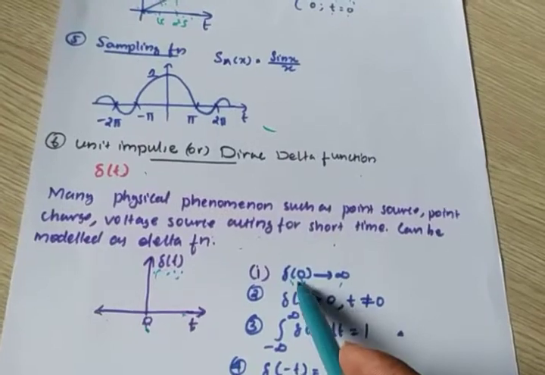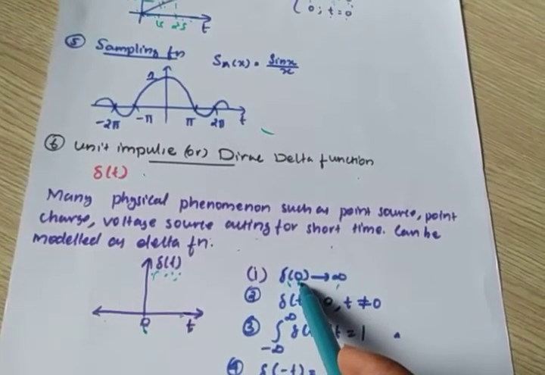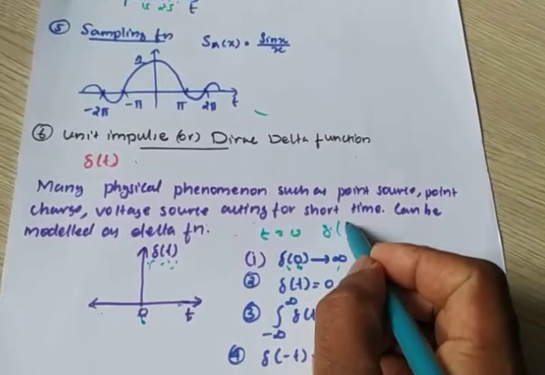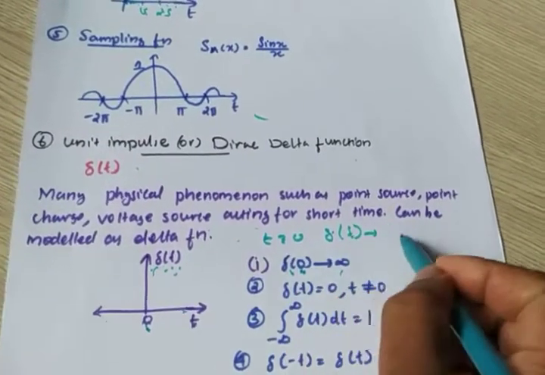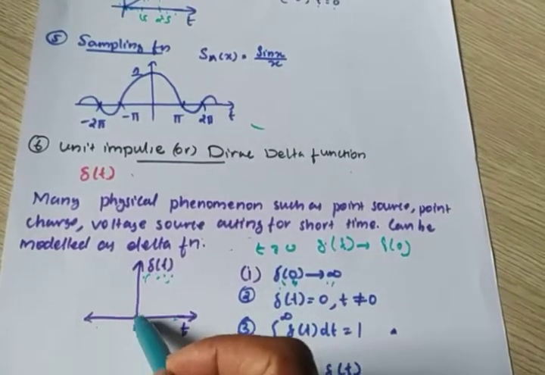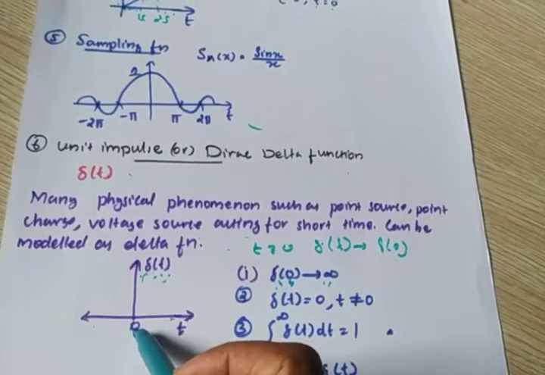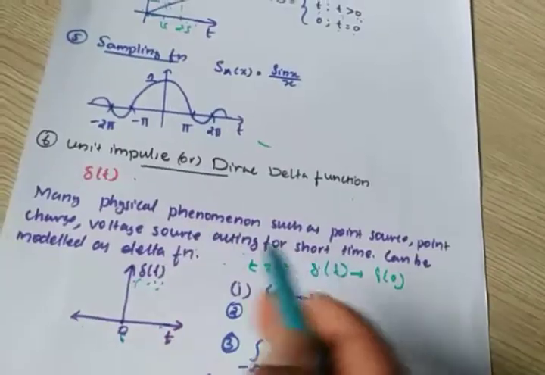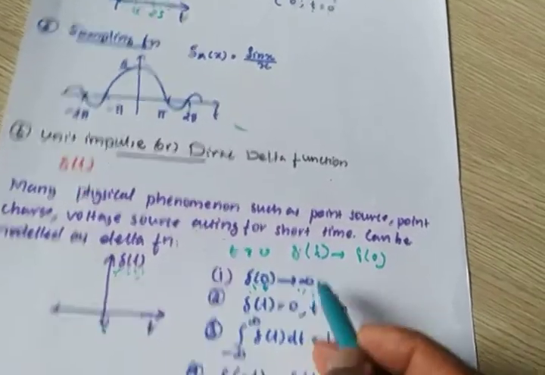At this point, the amplitude is infinite. So del of 0 is infinite.